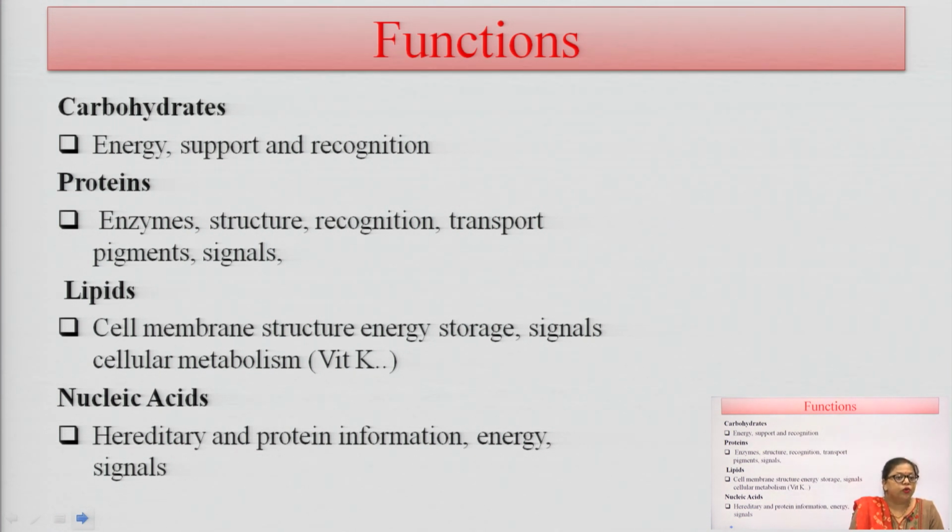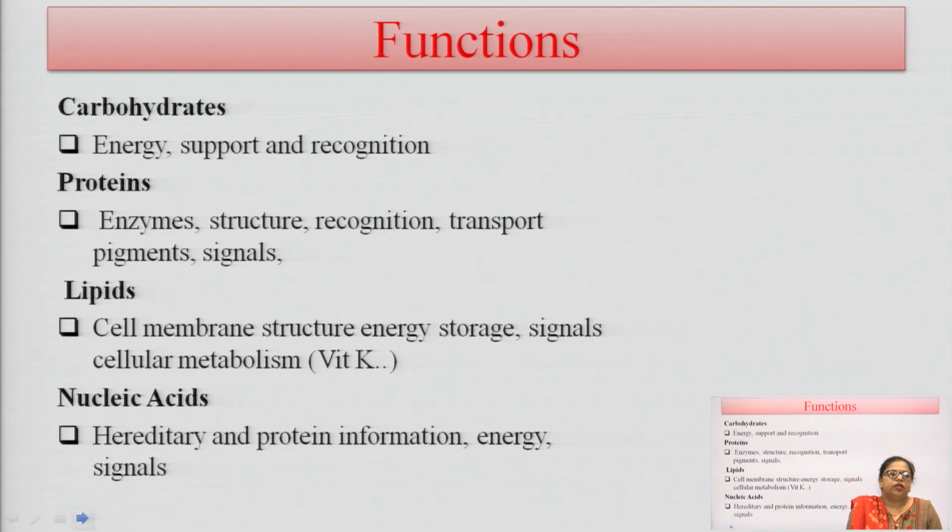It also supports our biological system and recognition purposes. Carbohydrates help in the development of our brain, and help in the recognition functions of the normal human body. The basic unit of protein is amino acid, and proteins have the main function as enzymes, because enzymes are proteins and they give structure to the living system.